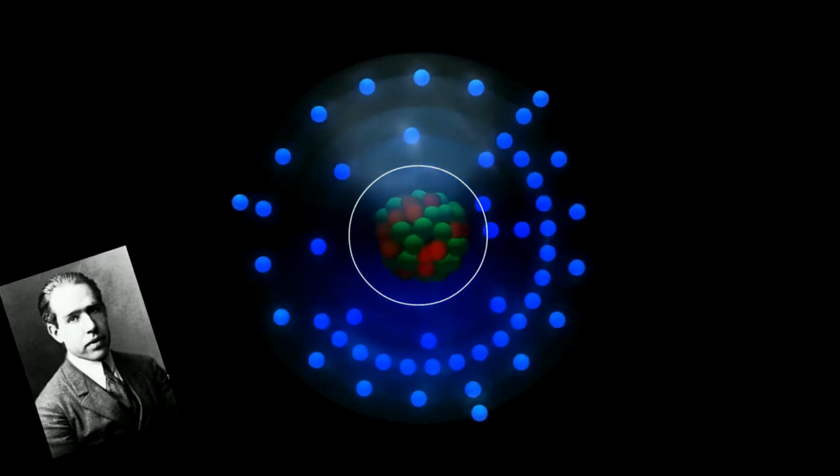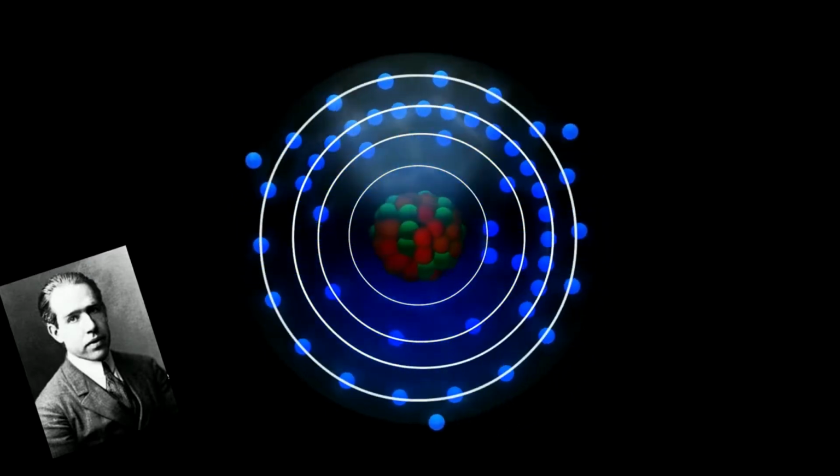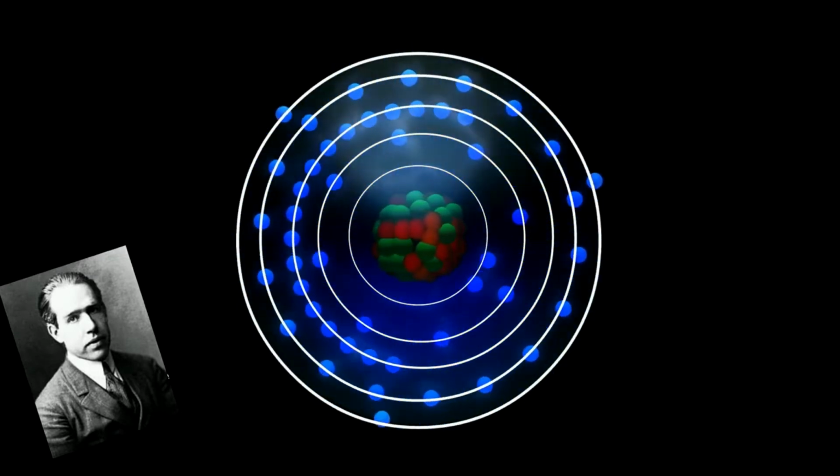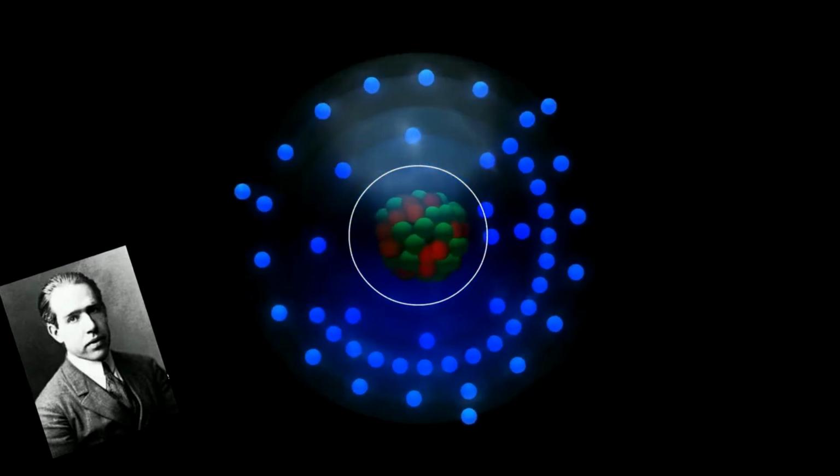In an atom, electrons are not randomly placed around the nucleus, but they are placed in fixed energy levels called shells, as per Bohr's atomic model.